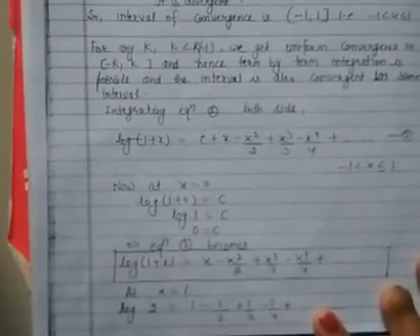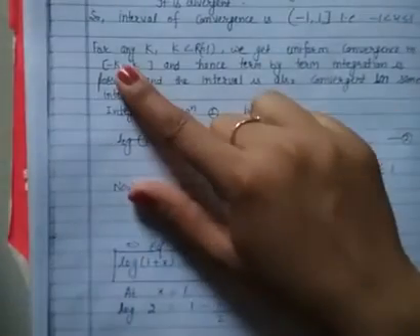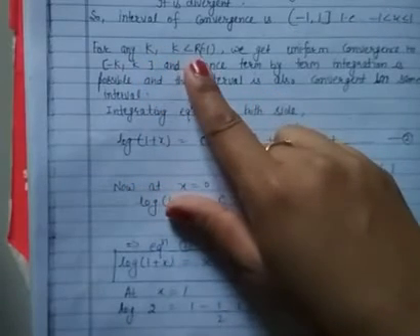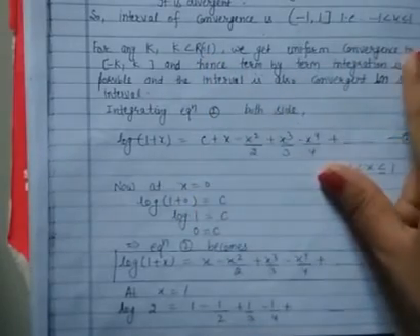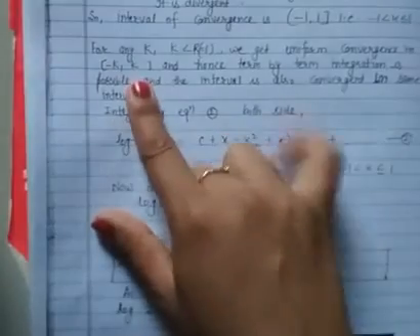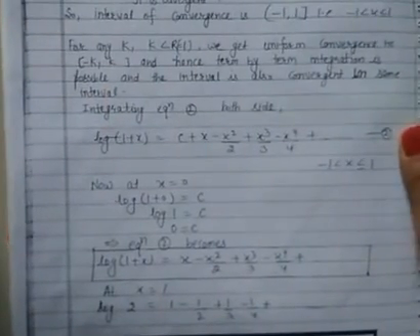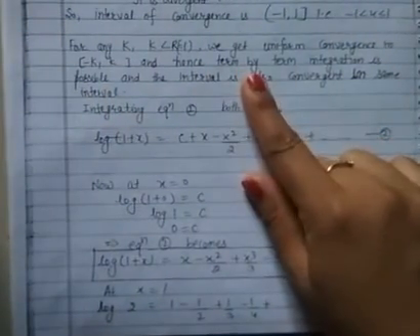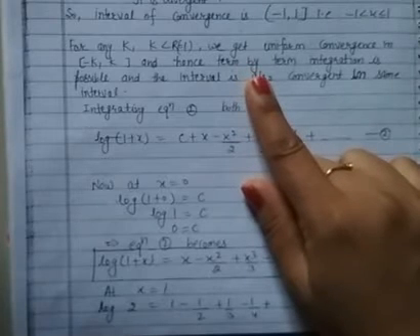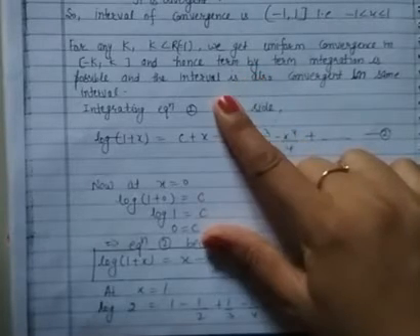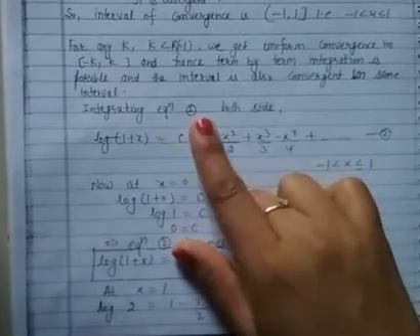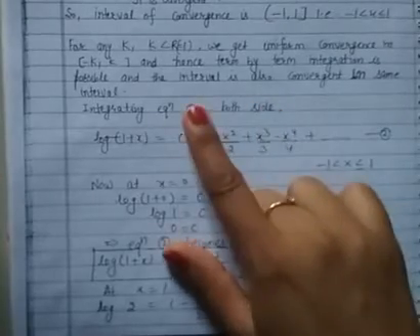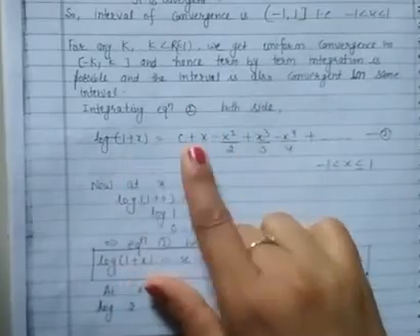Now we have proved this in the earlier part, that for any k less than the radius of convergence, which is 1 in this case, we get the uniform convergence in -k to k. Okay, and if we get the uniform convergence, we know from the uniform convergence of series that we can integrate term by term, and that convergence will be there, so the interval of convergence will be same, so we will integrate both the sides. 1 upon 1 plus x is going to be log(1 plus x), and here we'll get,